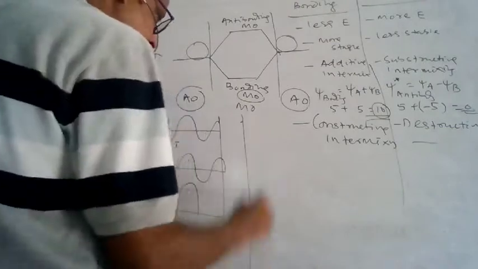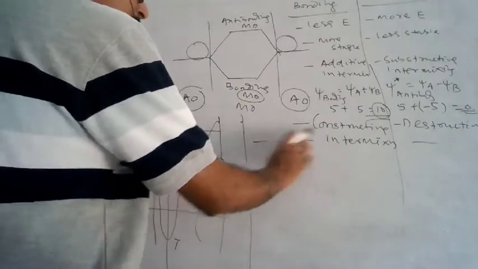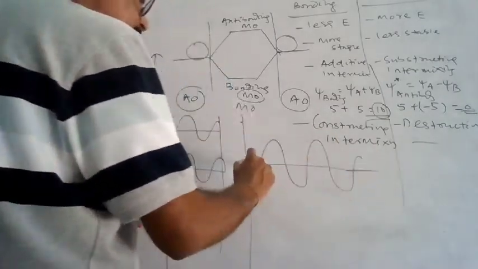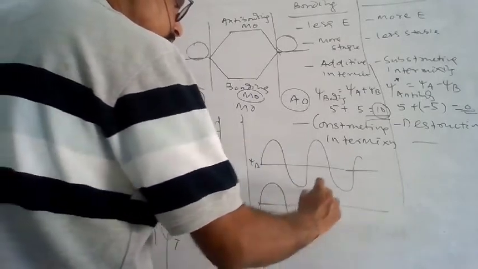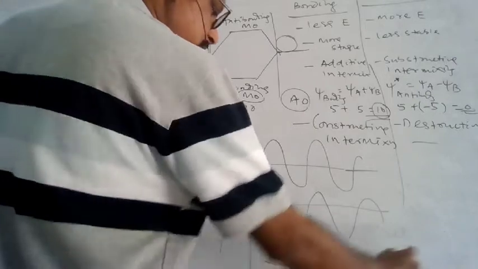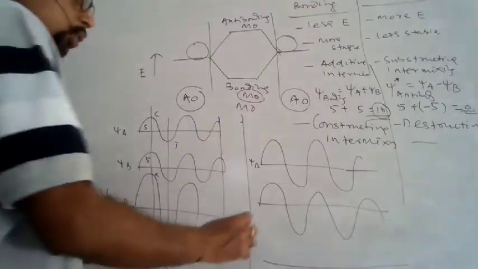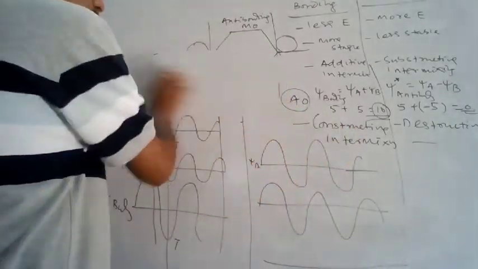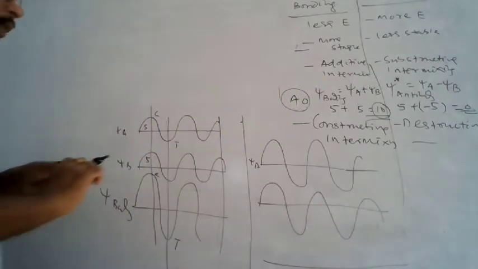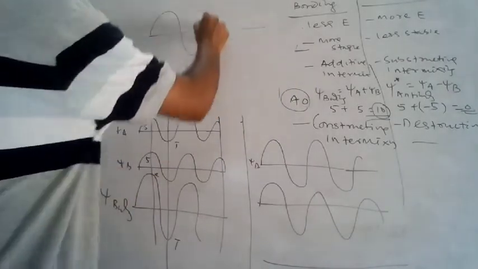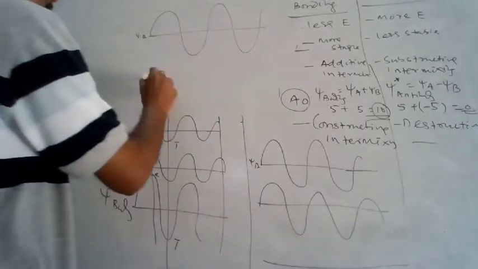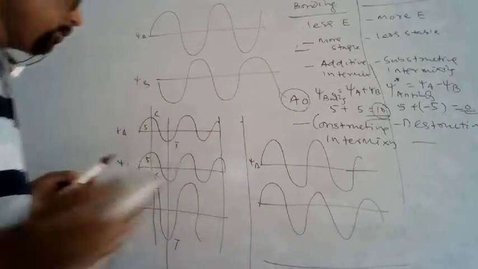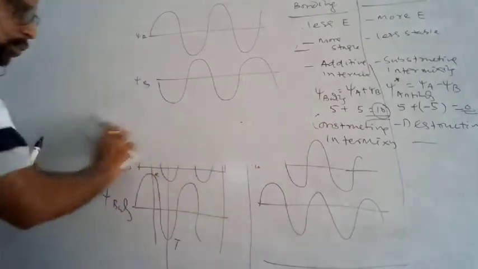But in the other case, in the case of the antibonding, you see this is the crest, this is the drop, this is the movement, like this is the psi A, and this is the psi B. So when they will intermix, so sorry, let me change it. You see, this is one wave, that is the psi A. This is another wave. This is the psi B. So when they will intermix, in the previous case what happened?